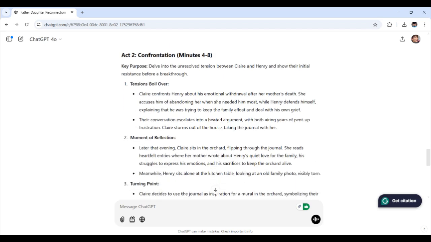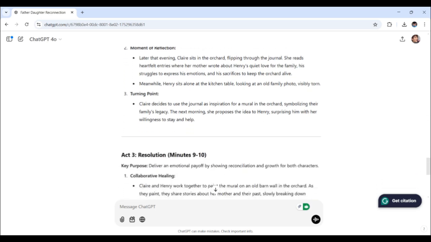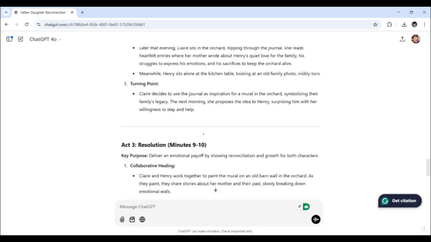Then Act 2: tensions boil over about his emotional withdrawal after her mother's death. She accuses him of abandoning her when she needed him most, while Henry defends himself, explaining that he was trying to keep the family afloat and deal with his own grief. Then a moment of reflection, she sits in the orchid house. There are heartfelt journal entries where her mother wrote about Henry's quiet love for the family. Henry sits alone at the kitchen table, looking at an old family photo. There's the turning point: they use the journal and a mural in the orchid house, symbolizing the family's legacy.